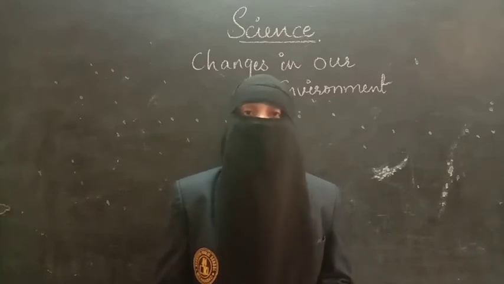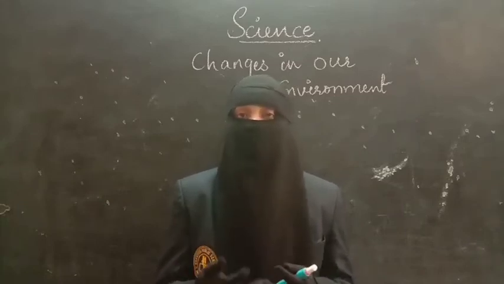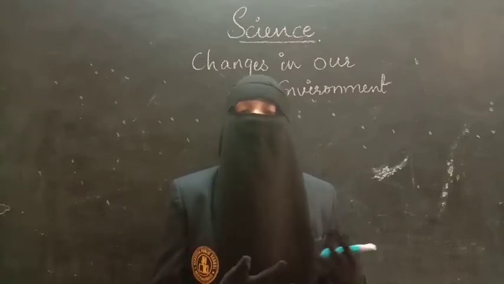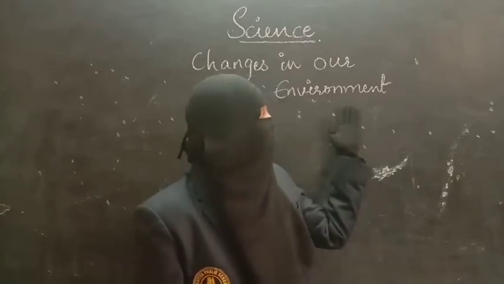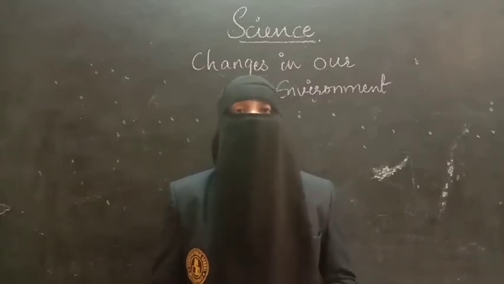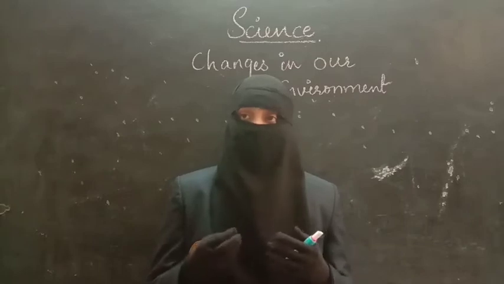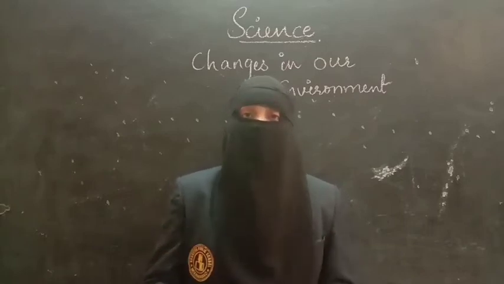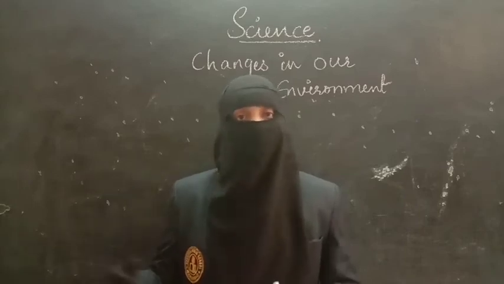For all the living things, some basic things are required, like gases and air, that are present on the planet Earth. So, what kind of changes are taking place in our environment? Let us learn now. You know that there is a change in the lifestyle which we are living and which our ancestors have lived.